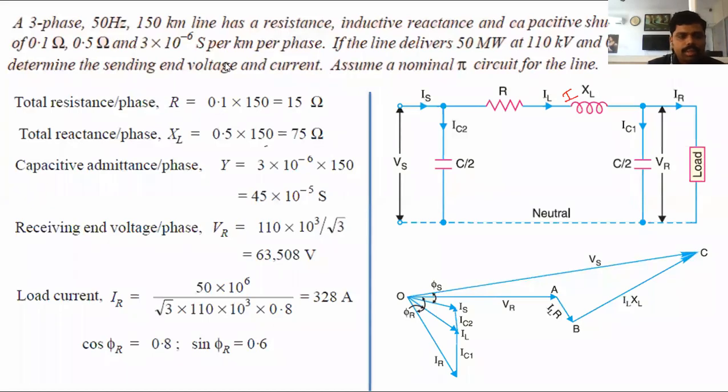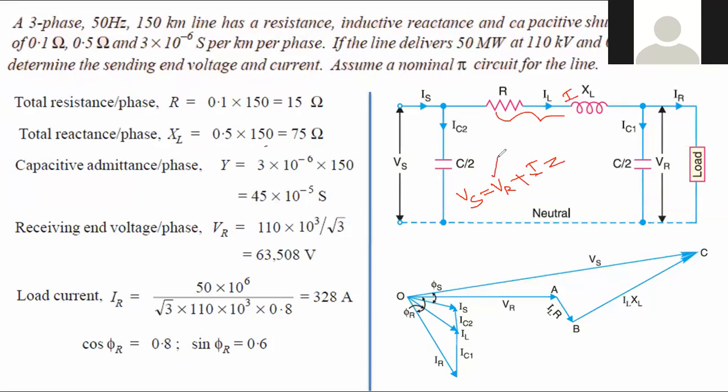Here we want to derive two parameters: one is the sending end voltage, another is the sending end current. What is the sending end voltage? Already we know that Vs equals VR plus the drop. What is the drop? I into Z, where R plus jXL represents the impedance Z. We know the value of the receiving end voltage VR.